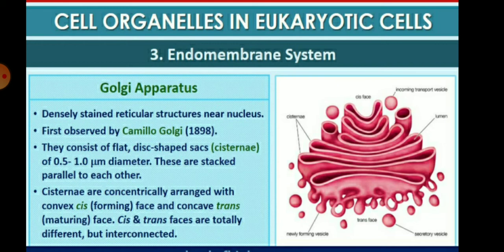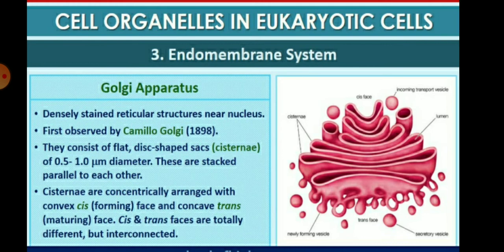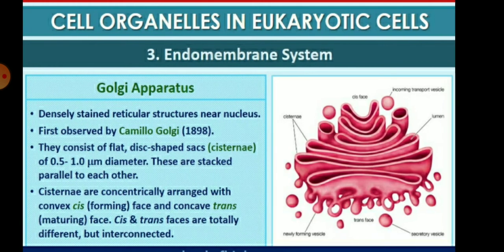After that, the Golgi apparatus, a densely stained reticular structure near the nucleus, first observed by Camillo Golgi. To honour the scientist Camillo Golgi, it was named the Golgi apparatus.